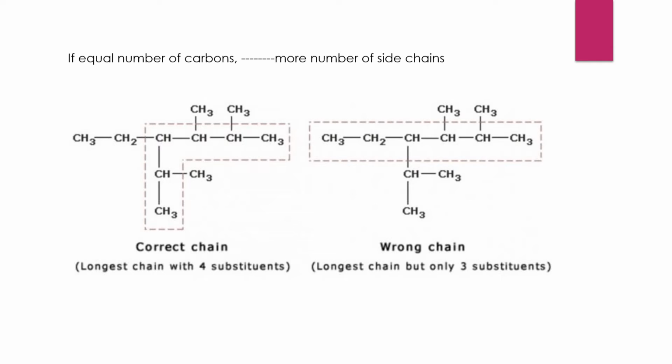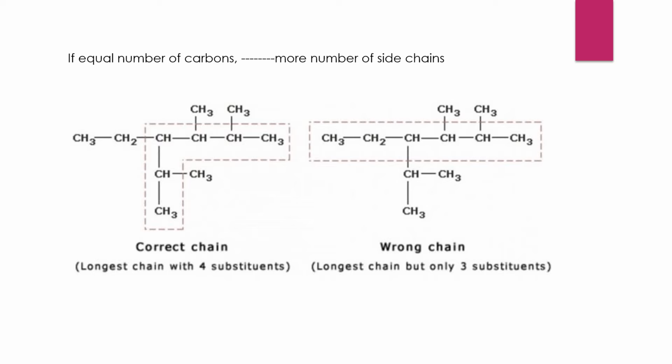Then going to the next one, if you have an equal number of carbons. In the previous example we had 5 carbons in the horizontal chain, and 8 carbons if you count the other way. Since taking 8 carbons to make the long chain gave us a difference, that's why we went for 8 carbons. But if you have the same number of carbons in the horizontal chain, and also if you count in another manner you get the same number of carbons, 6 carbons, what do we have to do? Here we'll see one example.